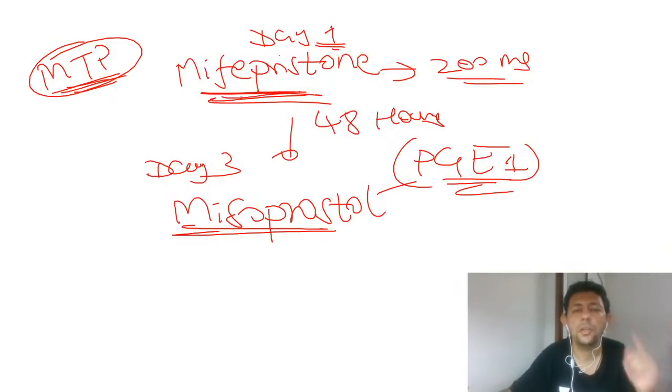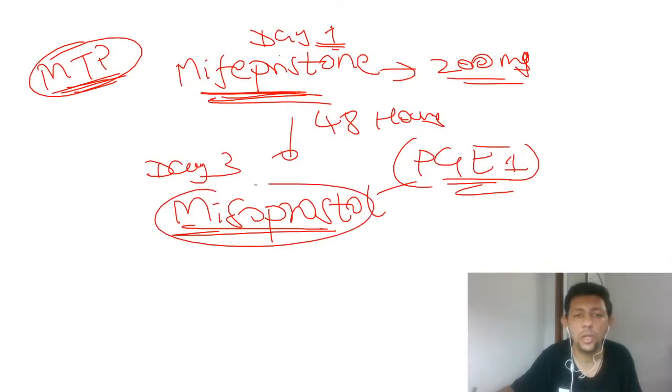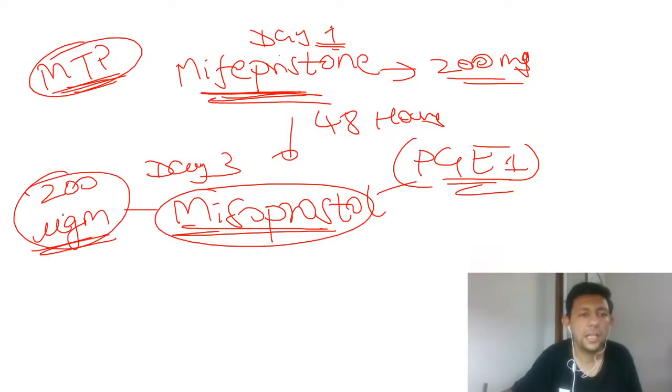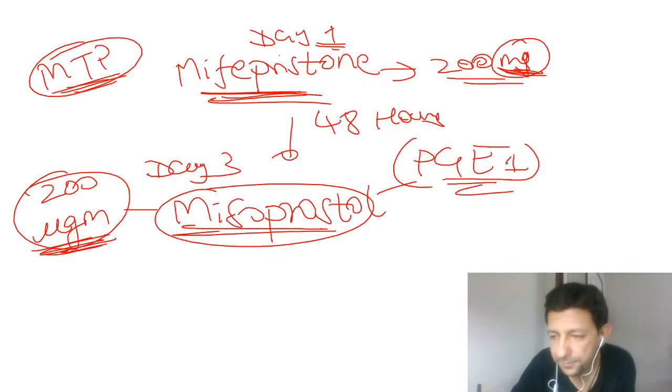Okay, so mifepristone is an anti-progesterogenic drug. Day 1 given 200 milligram. Okay, 200 milligram. And misoprostol, remember, each tablet is 200 microgram. Okay, please don't get confused. I repeat, this is 200 milligram. Okay, this is 200 microgram.